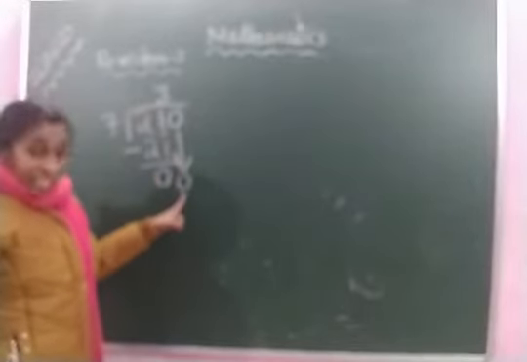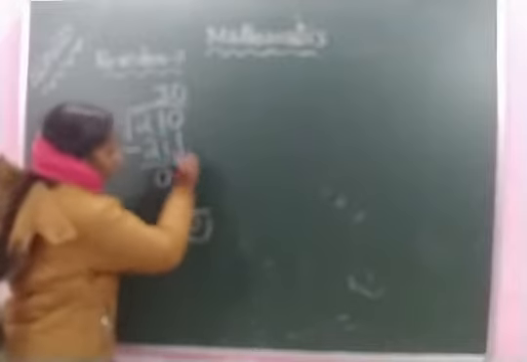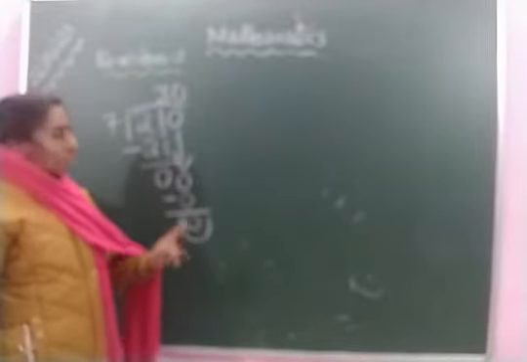That 0 comes directly from the dividend. Then we should see how many 7s are in 0. Is there any 7 in 0? No. So we should put 0 here and do the multiplication. 7 multiplied by 0, 0. Then do the subtraction. All the steps we have to complete. Otherwise, at least you have to place 0 there. Otherwise, you will not get the correct answer.